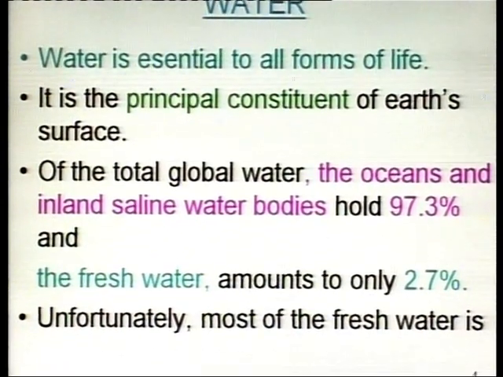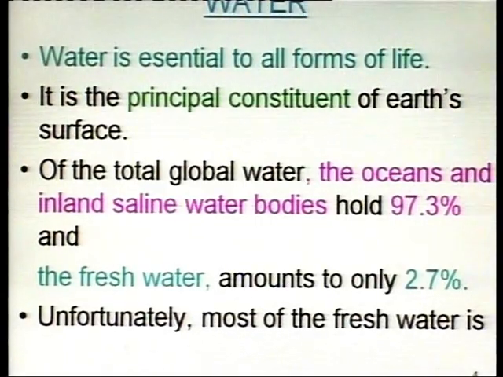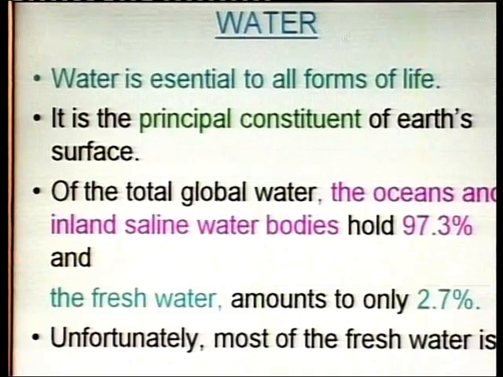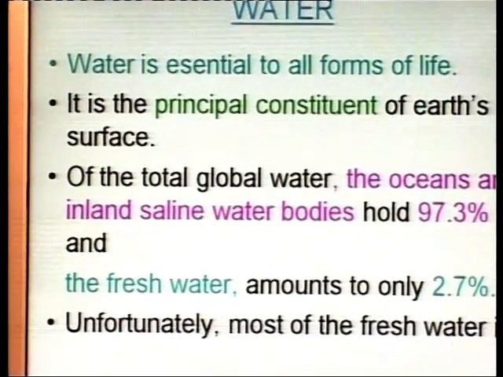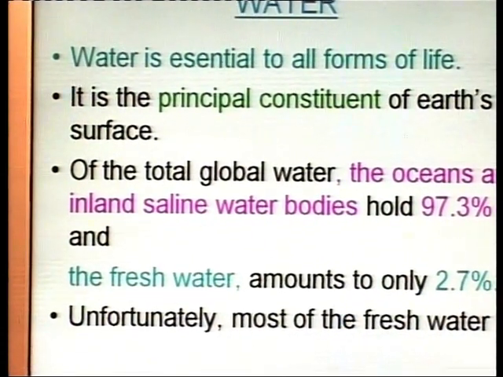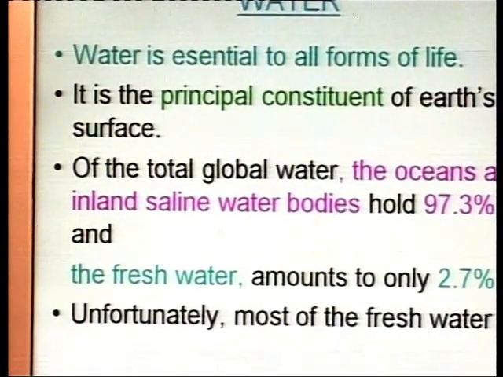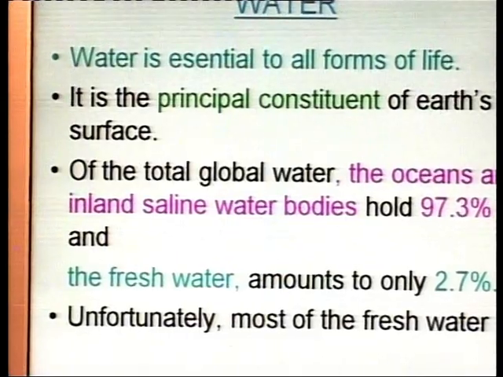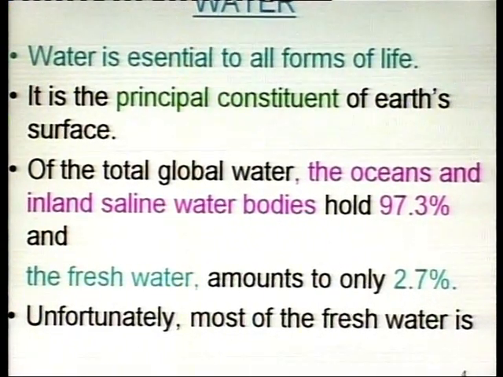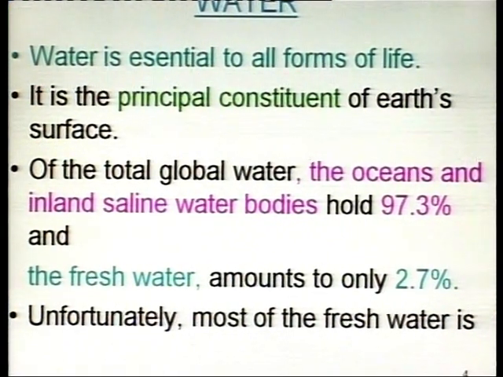Now, all of you know water is essential to all forms of life. It is the principal constituent of Earth's surface. Of the total global water, the oceans and inland saline water contribute 97.3% and the fresh water amounts to only 2.7%.